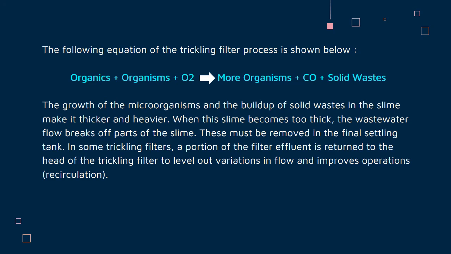The growth of the microorganisms and the buildup of solid waste in the slime make it thicker and heavier. When the slime becomes too thick, the wastewater flow breaks off part of the slime. This must be removed in the final settling tank. In some trickling filters, a portion of the filter effluent is returned to the head of the trickling filter to level out variation in flow and improve operation. This is called recirculation.